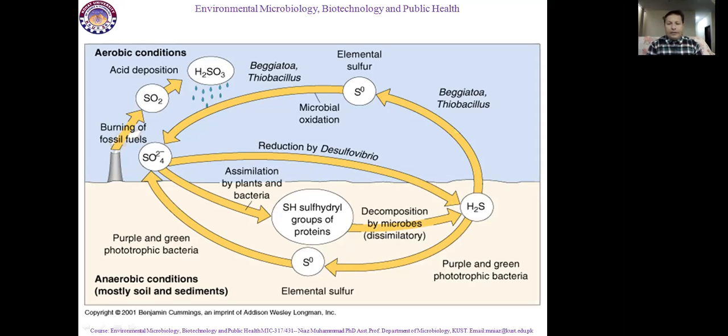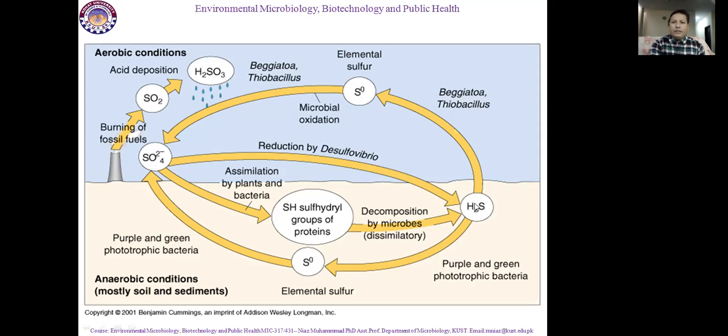It converts into elemental sulfur by the reaction of bacterial species, Beggiatoa and Thiobacillus. These two bacterial strains are responsible to convert H2S gas into elemental sulfur, and this elemental sulfur again goes to soil and forms SO4, sulfate.